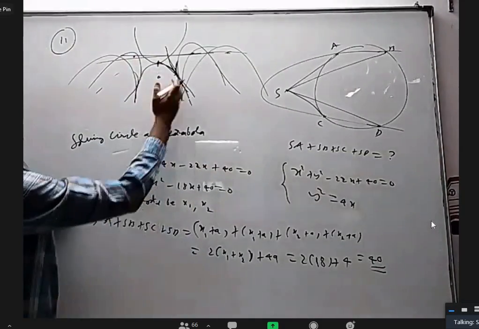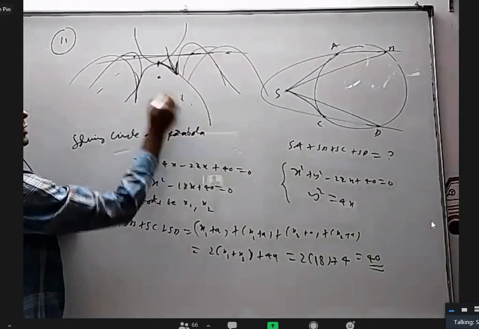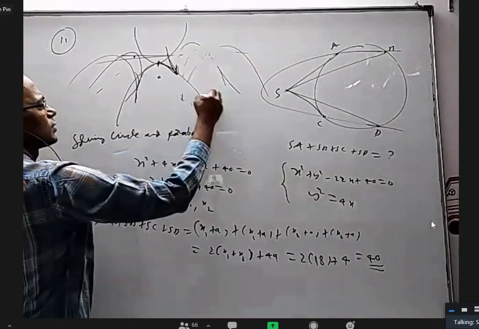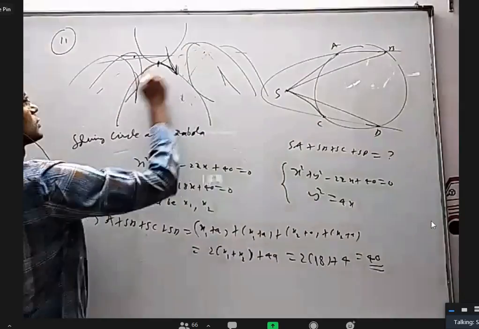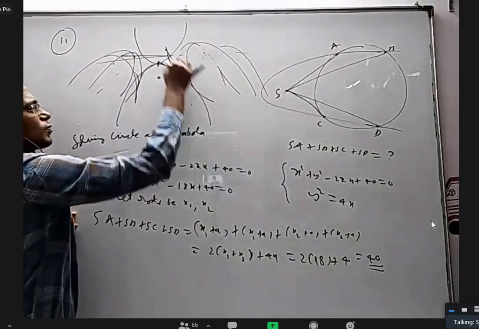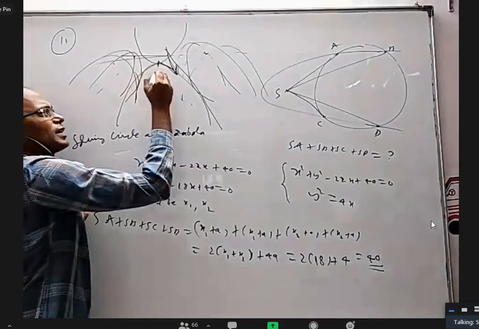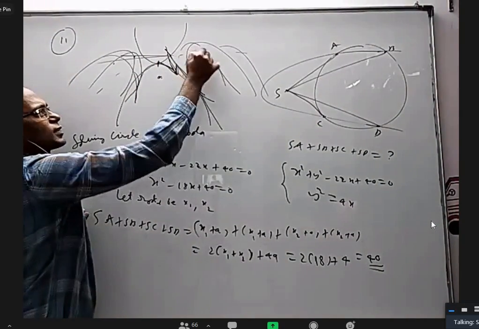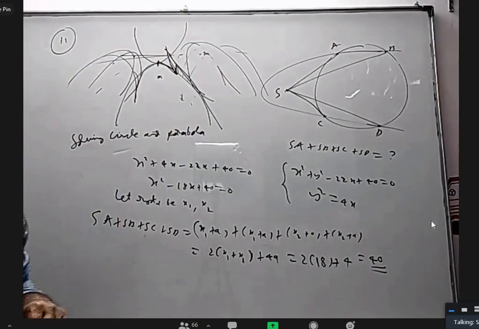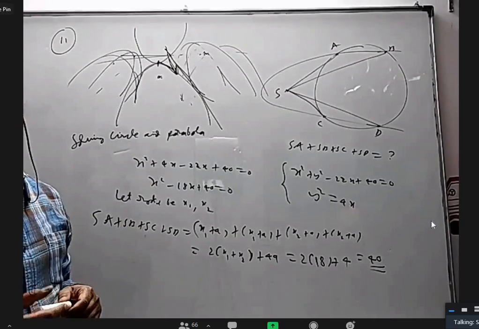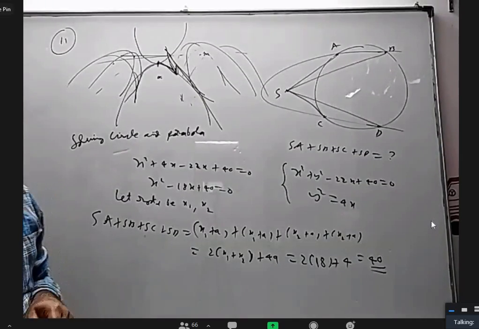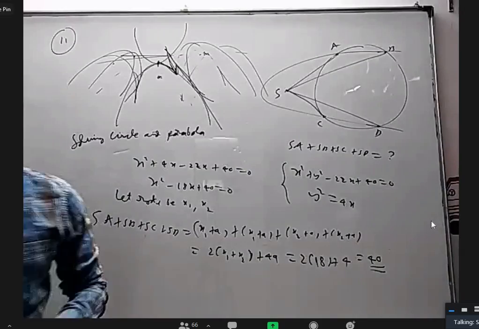Generally we don't draw the parabola that nicely. If you draw it, it is not like this. It is actually somewhat like this, and the other parabola is somewhat like this. But one thing for sure, this focus is the mirror image of this focus, and the image of the focus with respect to any tangent lies on the directrix. Am I correct? Yes, sir. That's it, proved theoretically, nothing to write.